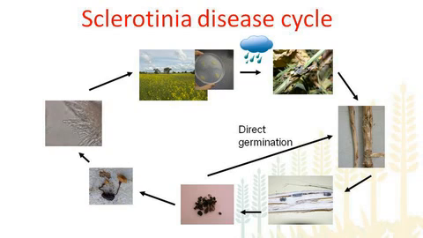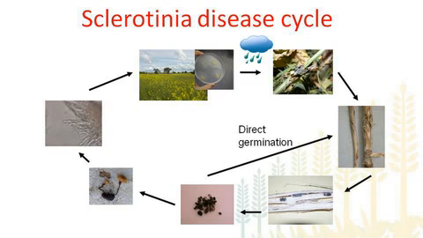But what happens if the conditions are really dry? Soon after the petal infection, the disease just doesn't progress. It completely hampers the development of the disease from there on. So apart from indirect germination of the sclerotia, direct germination is also possible in some instances.